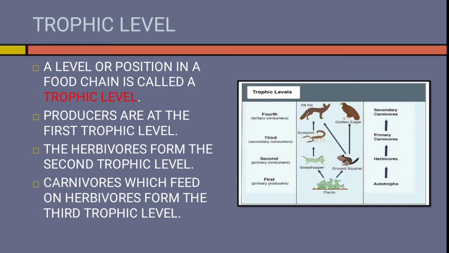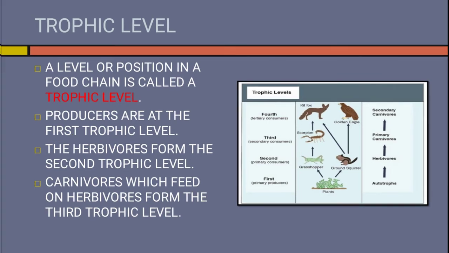Now the first level in this food chain is formed by producers. The first trophic level are the producers. The second level is made up of herbivores or the primary consumers. So the herbivores form the second trophic level. The carnivores which feed on the herbivores form the third trophic level. And the fourth trophic level is formed by the tertiary consumer. So each level in the food chain is known as the trophic level.